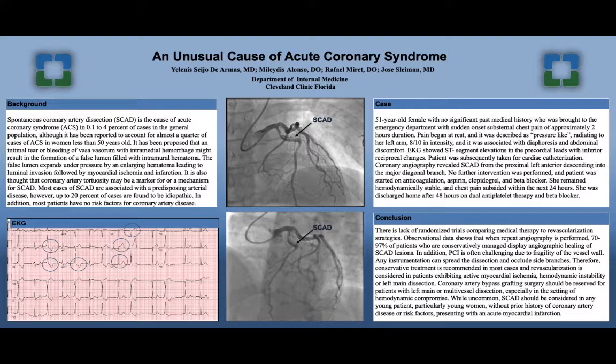Therefore, conservative treatment is recommended in most cases and revascularization is considered in patients exhibiting active myocardial ischemia, hemodynamic instability, or left main dissection. Coronary artery bypass grafting surgery should be reserved for patients with left main or multivessel dissection, especially in the setting of hemodynamic compromise. While uncommon, SCAD should be considered in a young patient, particularly young women without prior history of coronary artery disease or risk factors, presenting with an acute myocardial infarction.